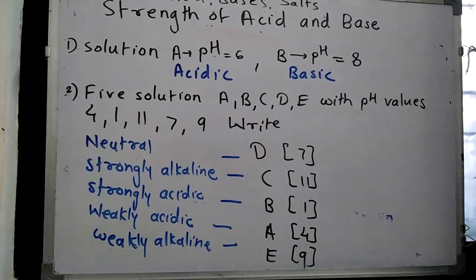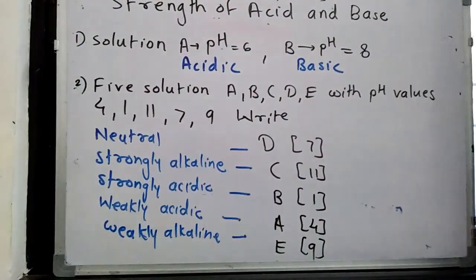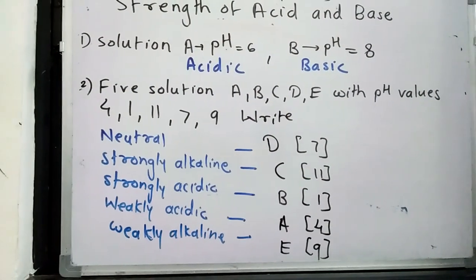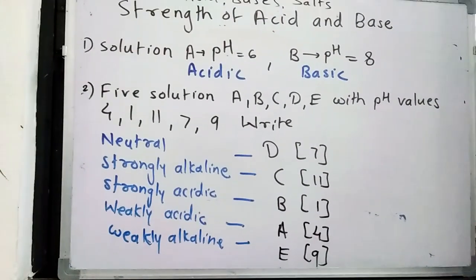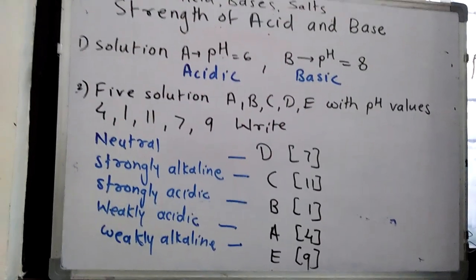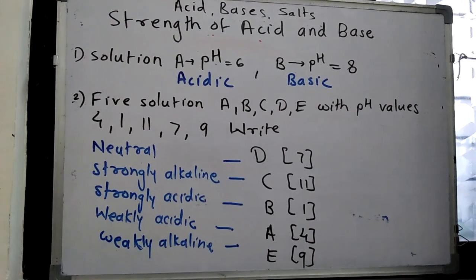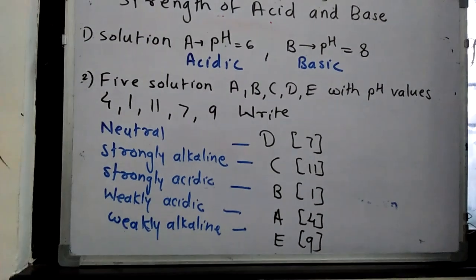Now here we have two numerical type questions. If solution A has pH 6 and solution B has pH 8, what is the nature of the solutions? As pH of A is 6, it is between 0 to 7, so it is acidic, and solution B has pH 8, it is between 7 to 14, so it is basic.